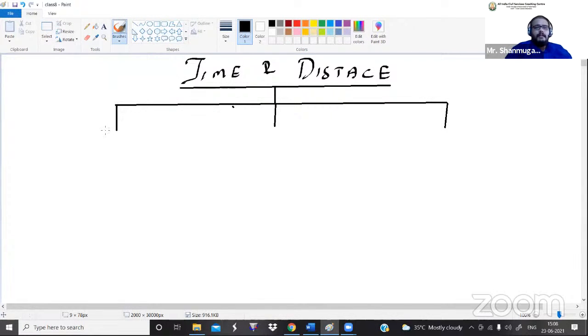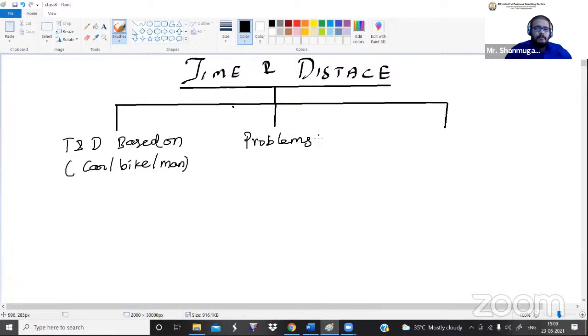Under this, we have three separate topics: time and distance based on car, bike, or man; the second type is problems on trains; and the third one is boats and streams.